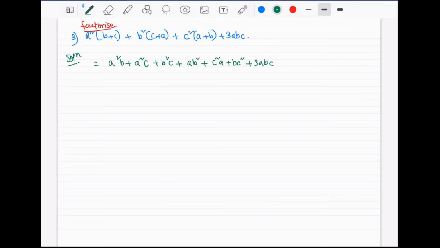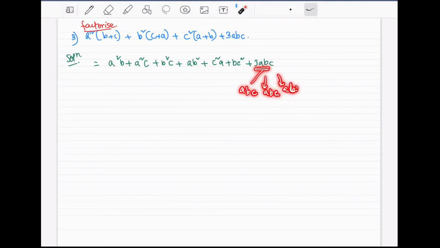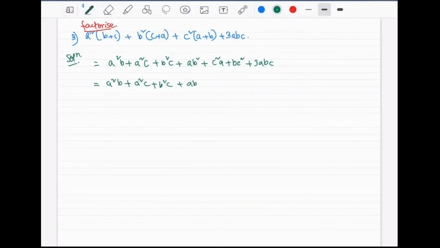Not a difficult step. The next step is usually to arrange the terms in descending order of one of the letters. We are not going to do that in this one. What we are going to do is break this down. This 3abc, we are going to break down into 3 parts: abc, abc, abc. Let's break it down. We will not change the other terms. You can start copying when I'm writing, but when I'm speaking, you better stop and focus on what I'm writing. The knowledge, you have to earn it from the lecture itself, not from the copying.